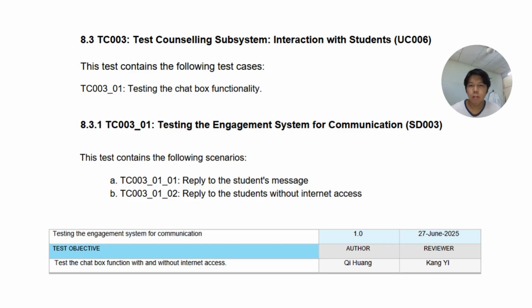So next, we are going to test the counseling subsystem interaction with students. This is version 1.0 for our test, and in this test, we have two tests, which are TC003/01/01 reply to the student message, and TC003/01/02 reply to students without internet access. This test is done by me, Chi Huang, and reviewed by Kani.